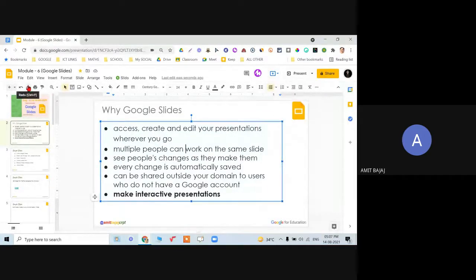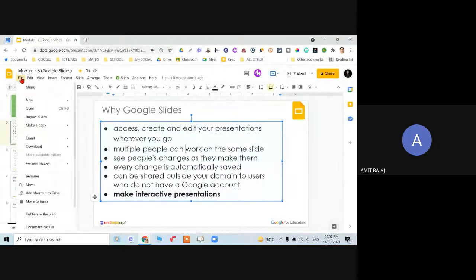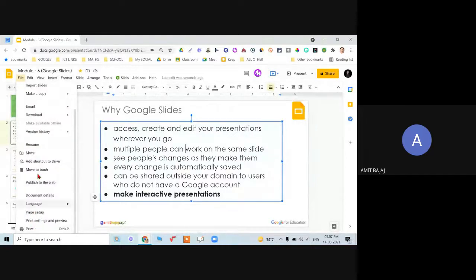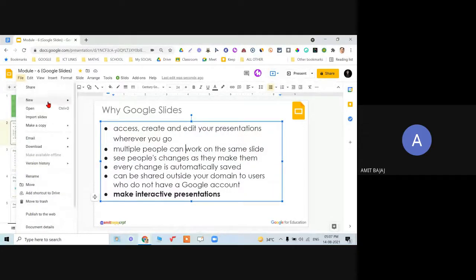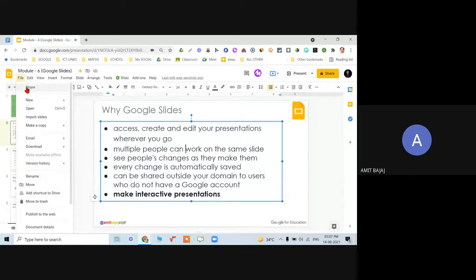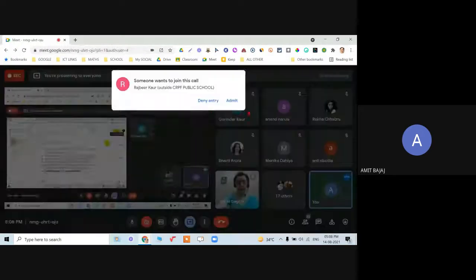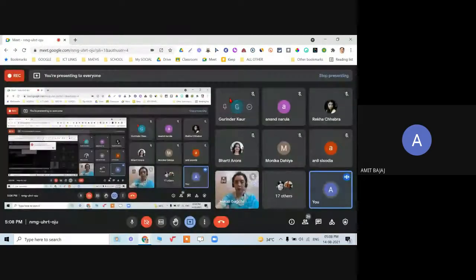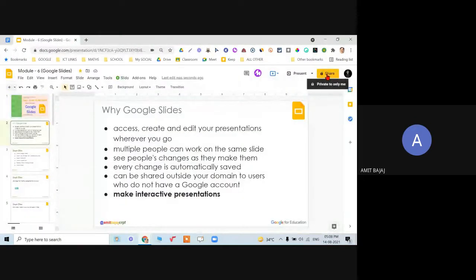Next, there are certain common things, like the file menu having similar features, as you saw in Docs also. You can share your slide once it is ready. If you want to collaborate, you can use this share option or the one on the right hand side. Right now, this slide is private only to me. This is the default setting.